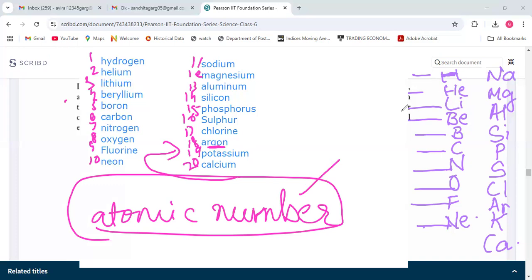Now I am clearing the screen in 10 seconds. 10, 9, 8, 7, 6, 5, 4, 3, 2, 1.